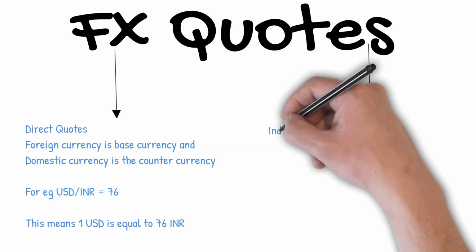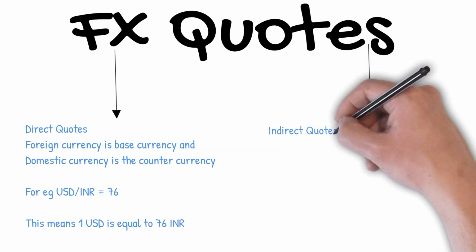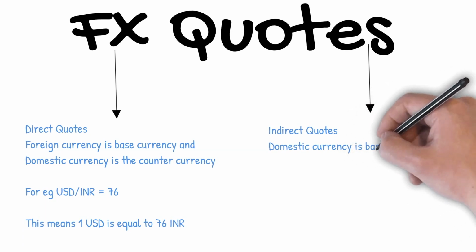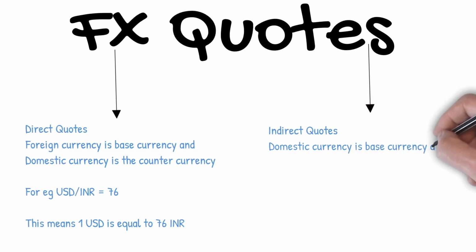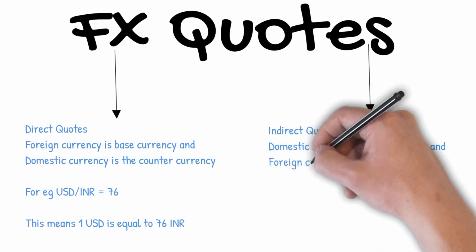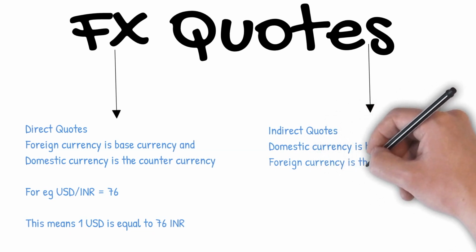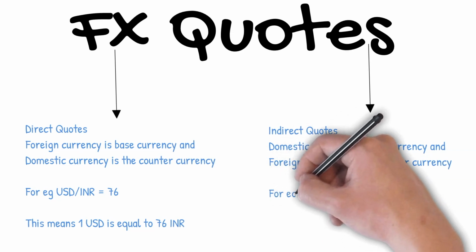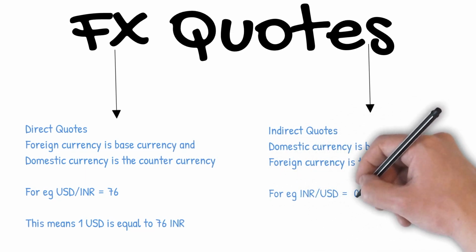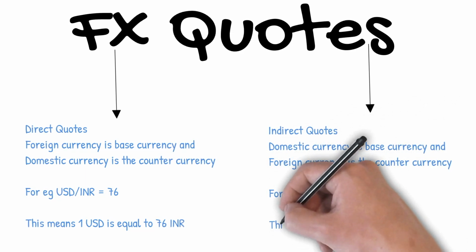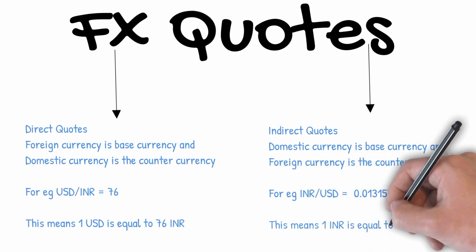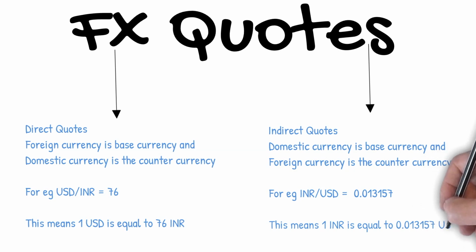An indirect quote is just opposite to a direct quote. In this, the domestic currency is the base currency and foreign currency is the counter currency. If we divide 1 by 76, we get the value 0.013157. Let's take an example. INR/USD = 0.013157. This means 1 INR is equal to 0.013157 US dollar.